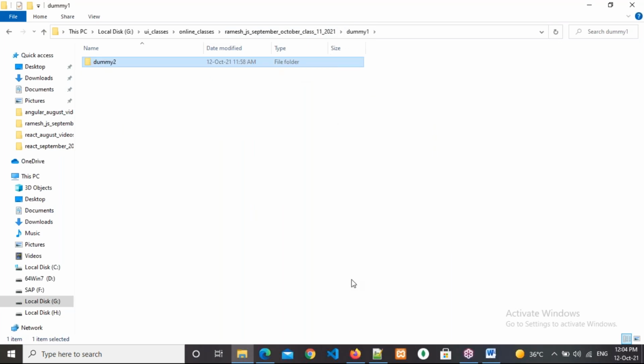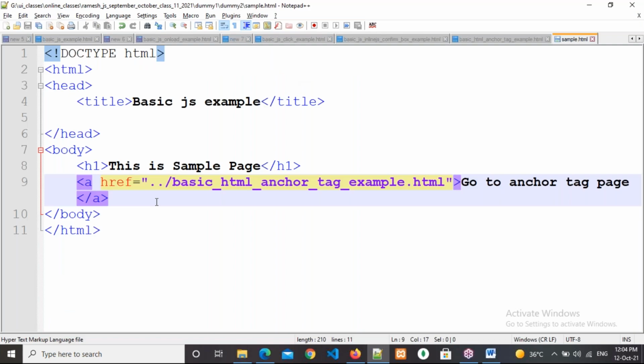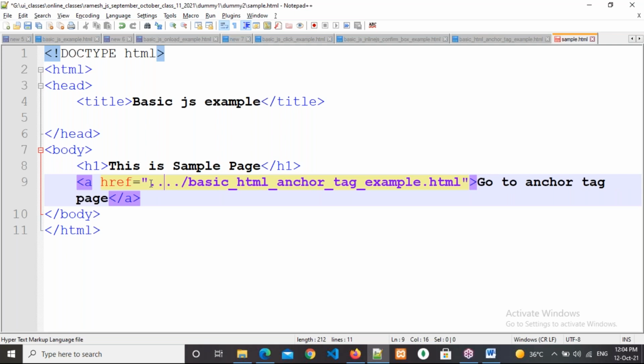Again, I need to move out from dummy1. Then what do I need to do? One folder outside means a double dot slash. Two folders outside means four dots? Don't think like that. Double dot slash, double dot slash. So double dot stands for one folder outside.